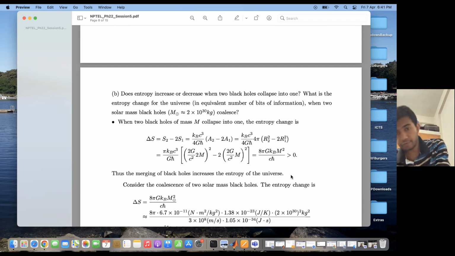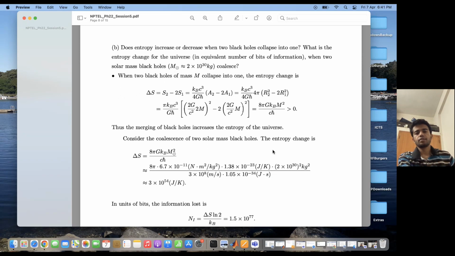And what is the increase in entropy? The increase in entropy is proportional to the mass of the black holes which are colliding. Okay, so in this case, the masses of both black holes were equal. If they were unequal, then this would have a different dependence on the mass. But at the end of the day, it depends upon the mass of the new black hole and the mass of the earlier black holes which had collapsed together.